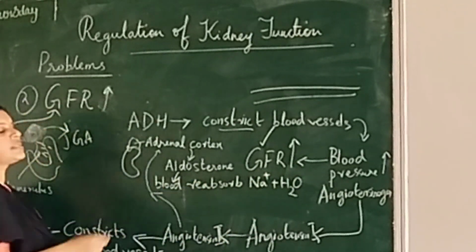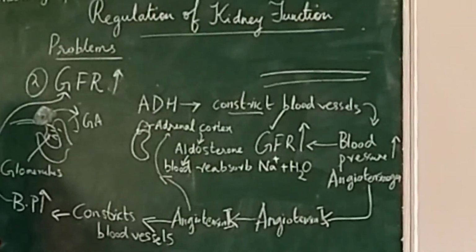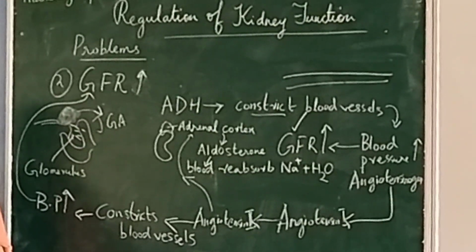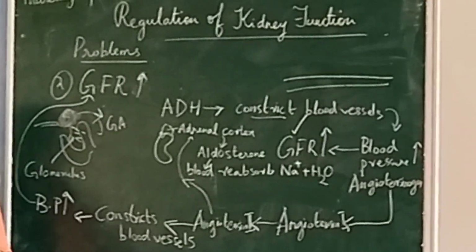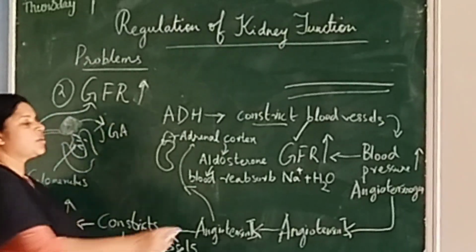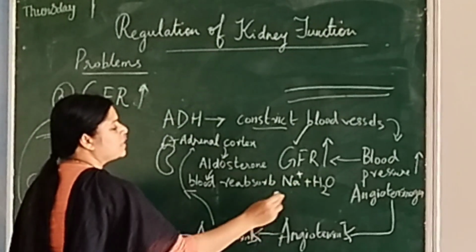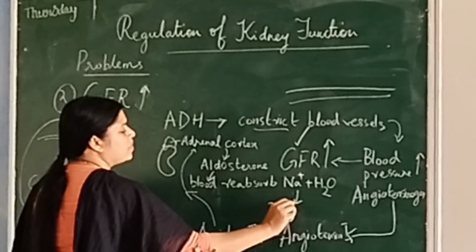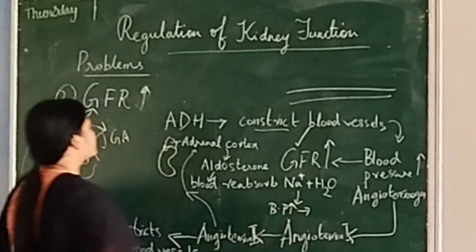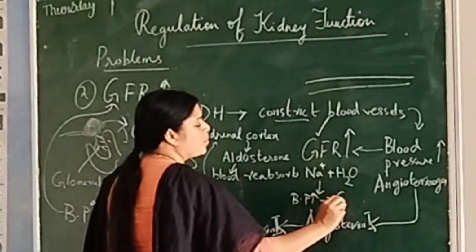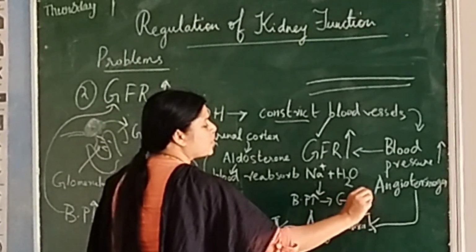Now since blood is taking sodium, that means salt, what will be the result for BP? If you take salt, what will happen? BP will increase. That was our problem. Now BP is less. So if blood reabsorbs sodium, BP will increase. If BP increases, what will also increase? GFR also will increase. Glomerular filtration rate also increases.